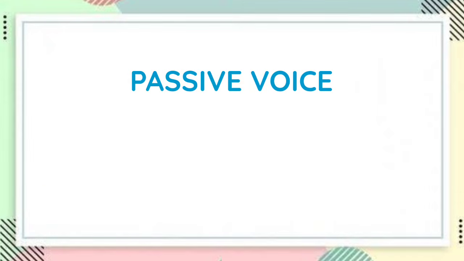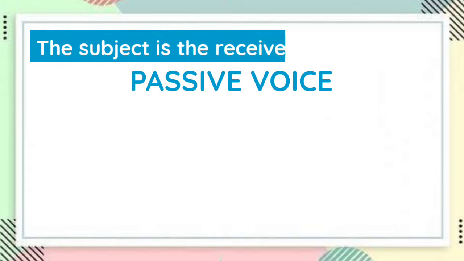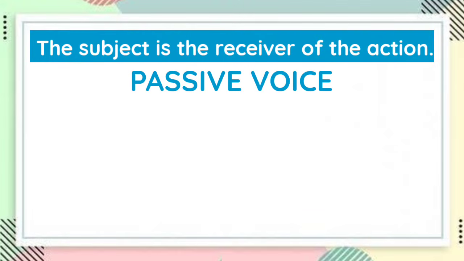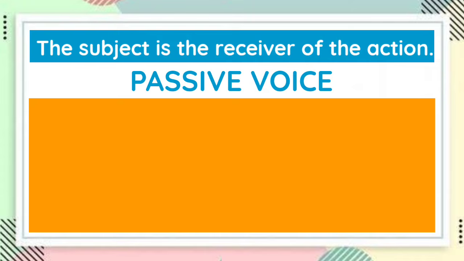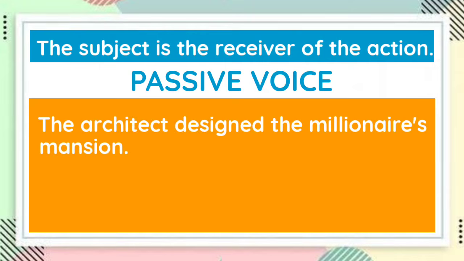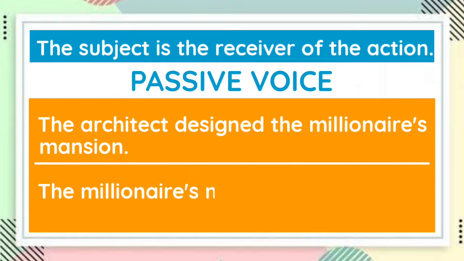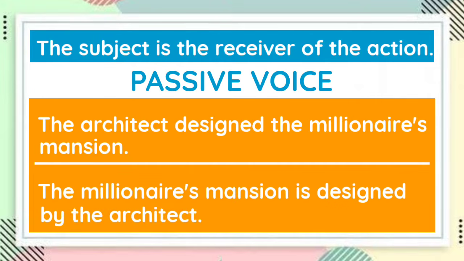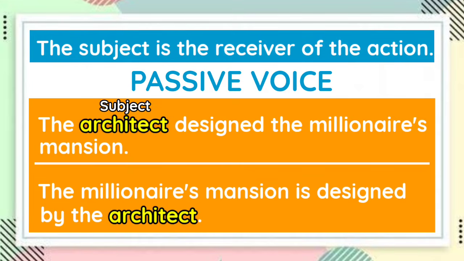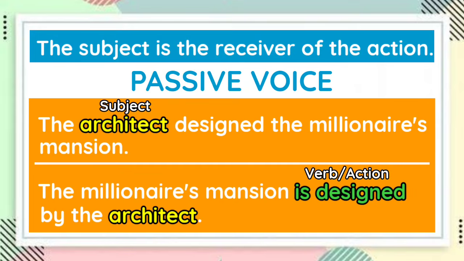A sentence is in the passive voice if the subject becomes the receiver of the action. Let us have an example. Let us use the previous examples for us to easily see the difference. If we change it into a sentence in the passive voice, it will become, the millionaire's mansion is designed by the architect. As you can see, the subject in the active voice, which is architect, is already placed after the verb or action in the sentence. That is why it serves as the receiver of the action.